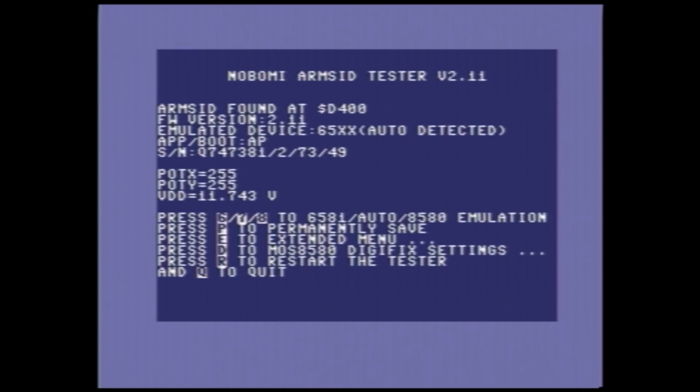Yep, that's fine then. So emulated device there is 65XX, which is obviously our 6581. That's pretty cool that it gives us a voltage readout. 11.74 ish. Pretty good. Right, we're not going to do anything with this utility just yet. I want to check out if this has fixed the issue in Bubble Bobble.